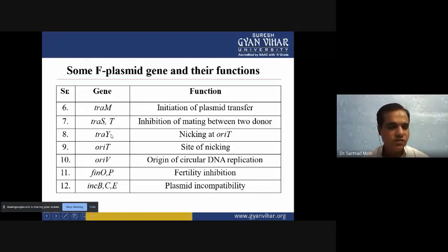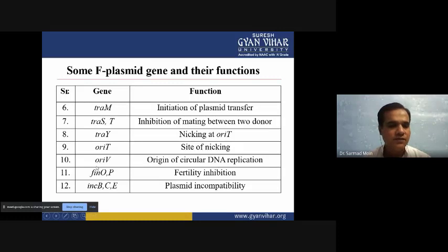Then TRAY is also there. This Y type of gene forms a nick at the ORIT. Okay, so TRAY forms a nick at the ORIT sequence. So the ORIT site is there. These ORIT sites form the nick, and after the nicking, the single stranded DNA can be transferred from donor to recipient. Then the ORIV sequence is there. The ORIV sequence is the origin of circular DNA replication, and the replication starts from this ORIV sequence of the circular DNA.